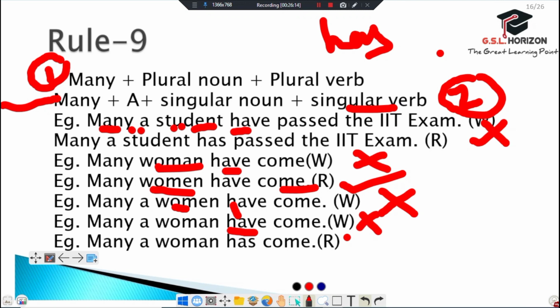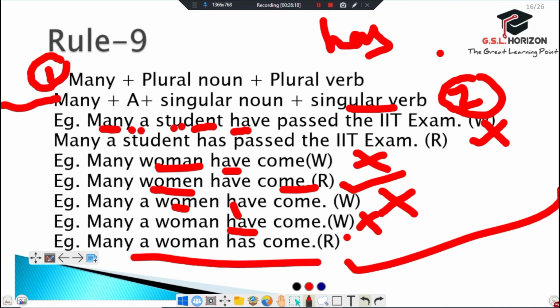And the next one, many a woman has come. This is true, because many plus a plus singular noun plus singular verb all come together. So this sentence is correct.